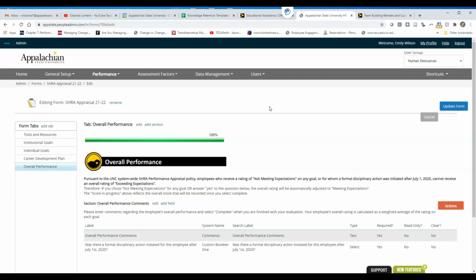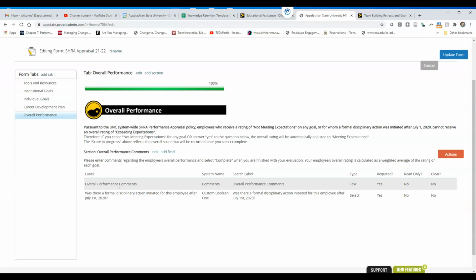So in the UNC system policy, it says if you get one rating of not meeting expectations on any goal, or if there was a formal disciplinary action that was initiated, you can't receive an overall rating of exceeding expectations, okay? That doesn't mean you're going to get meeting expectations regardless, okay? And I'll show you how we put that in place when I show you our scoring configurations.